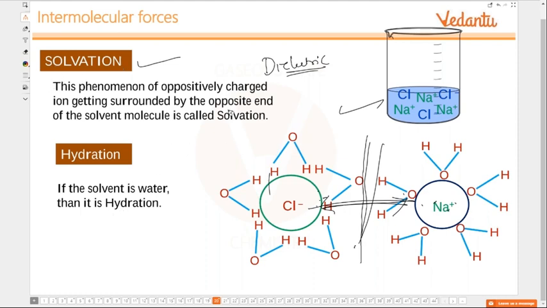So this solvation is also important. The phenomenon of oppositely charged ions getting surrounded by the opposite end of the solvent molecule is called solvation. If the solvent is water, then it is called hydration. Okay? Any doubt in this? You can ask. I'm just writing the definition, 2 minutes. Yes. Write down the definition.